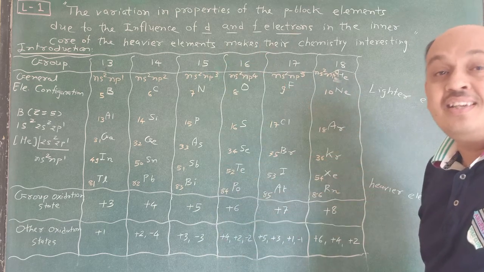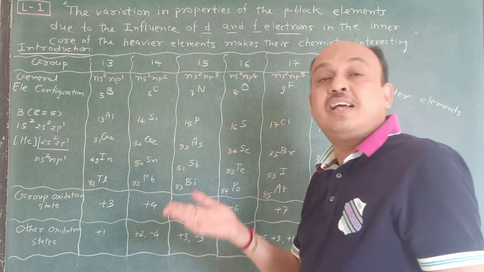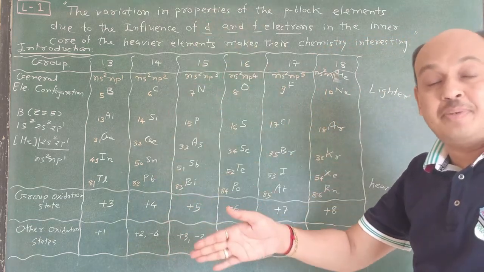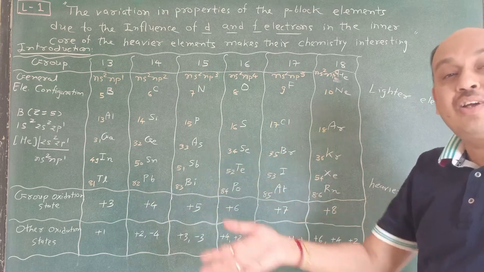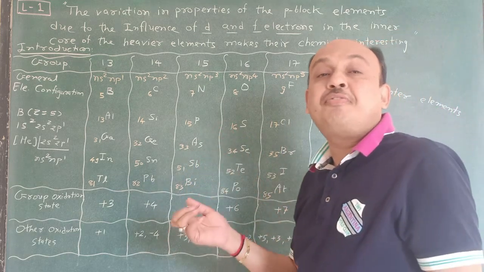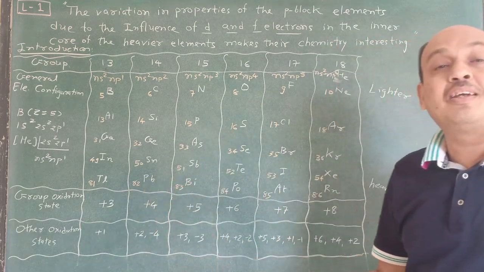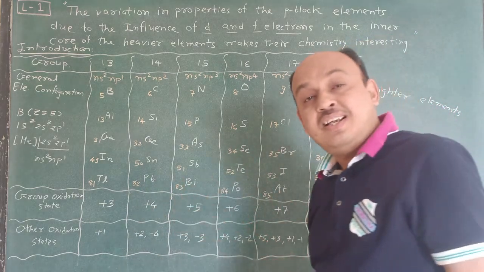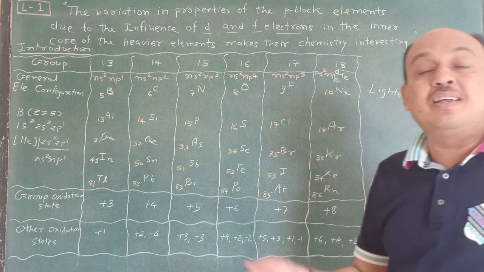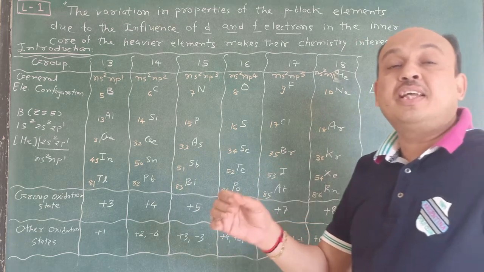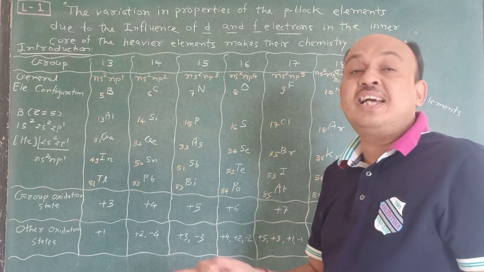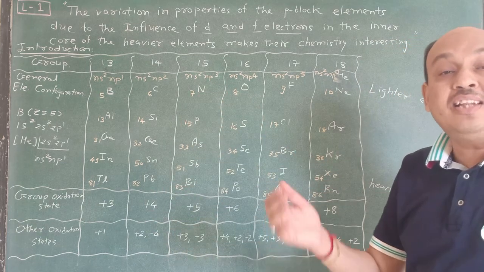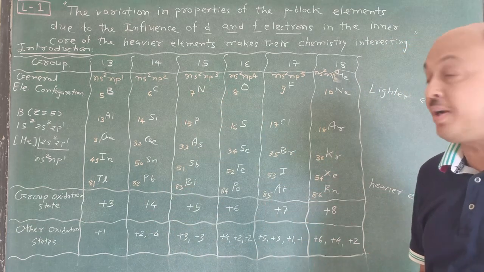6 electrons are there. The s block contains only s2, that is 2 electrons, that's why they contain 2 groups. Just you see, the d orbitals are total 5. So how many elements are present in the d block? 10, 5 to the 10. In the same way the f orbitals are total 7, so 7 to the 14. That's why we can consider 14 elements present in the f block.